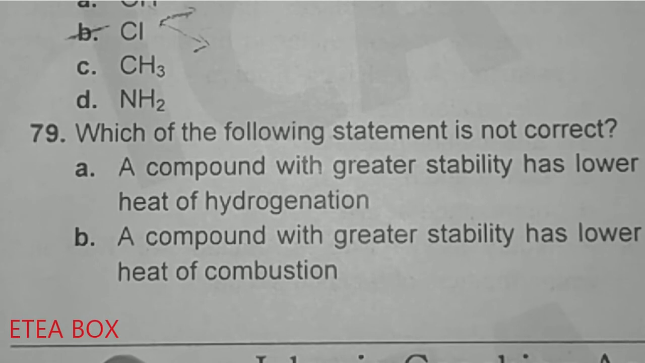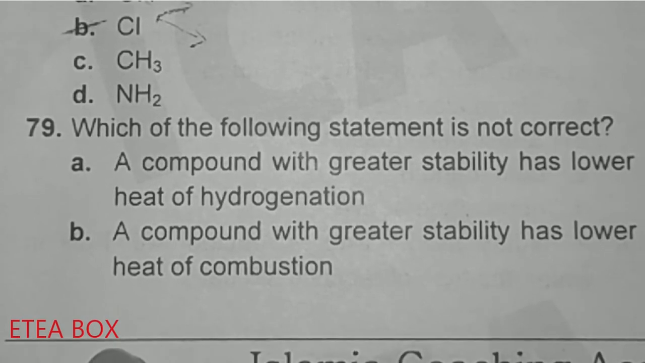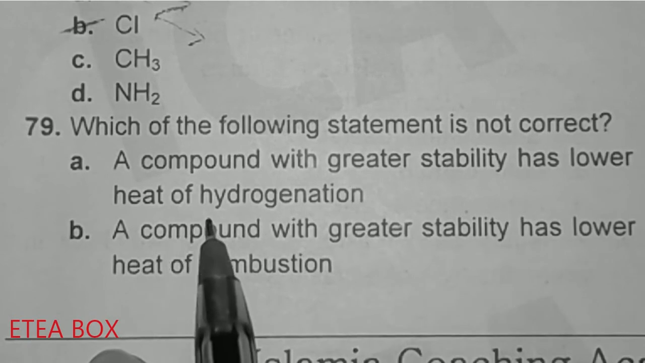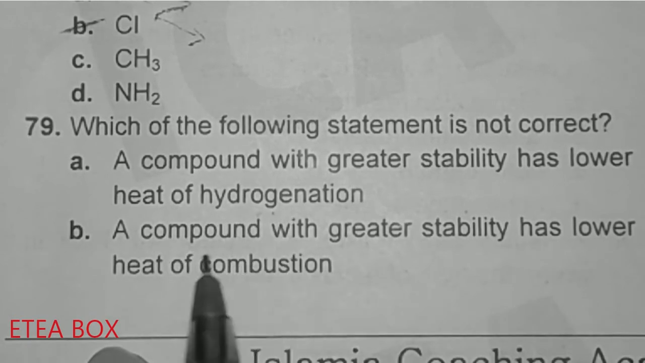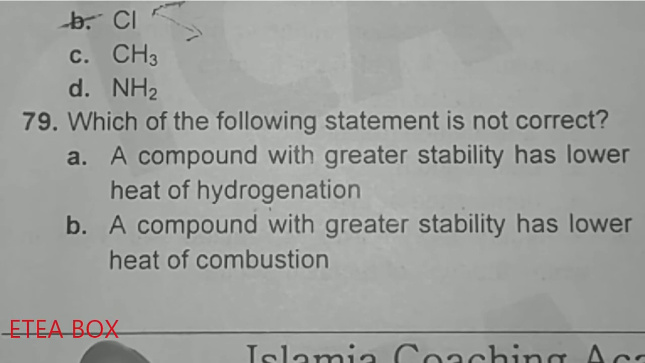Which of the following statements is not correct? Okay, not. A compound with greater stability has lower heat of hydrogenation. This one is correct. Okay, stability is inversely proportional to heat of hydrogenation. That's why the unstable compound will release high heat of hydrogenation, and then it will get stable, while the stable compound will release low heat of hydrogenation. Okay, now look at option B. A compound with greater stability has low heat of combustion. This one is also correct. Okay, because the greater the stability of the compound, the lower the heat of combustion it releases.